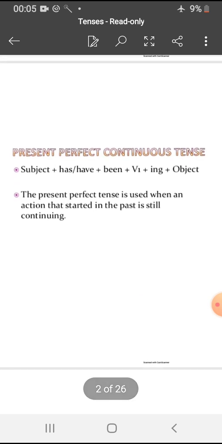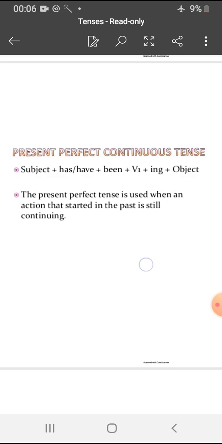Next is present perfect continuous tense. Now here also continuous is there, that means work started in the past. This tense is used for action that started in the past but is continued up to a certain point. But it is continuing basically. And the third thing we need to remember is, in this tense stress is given on the duration of action.